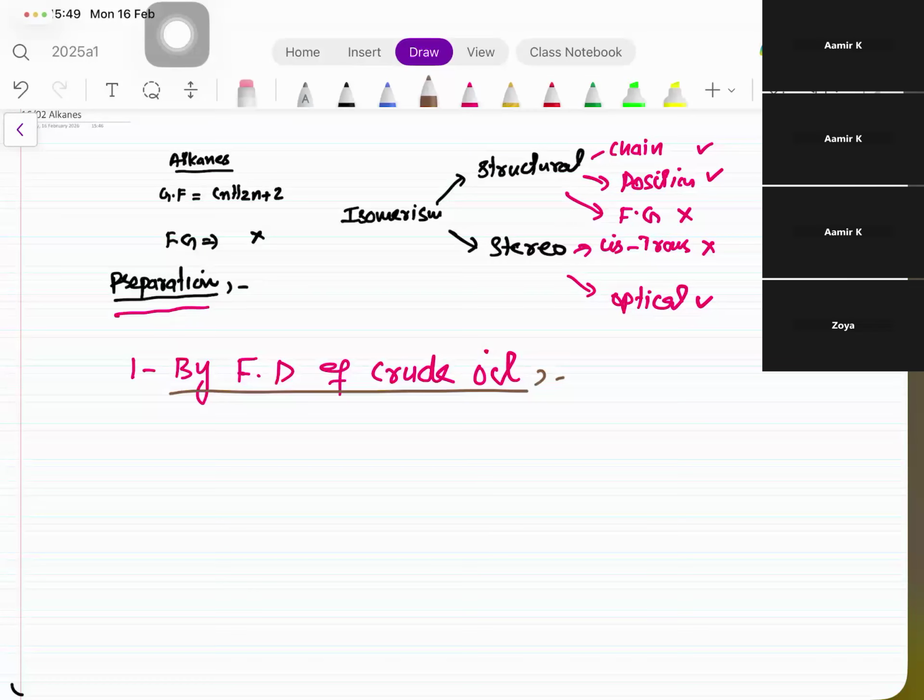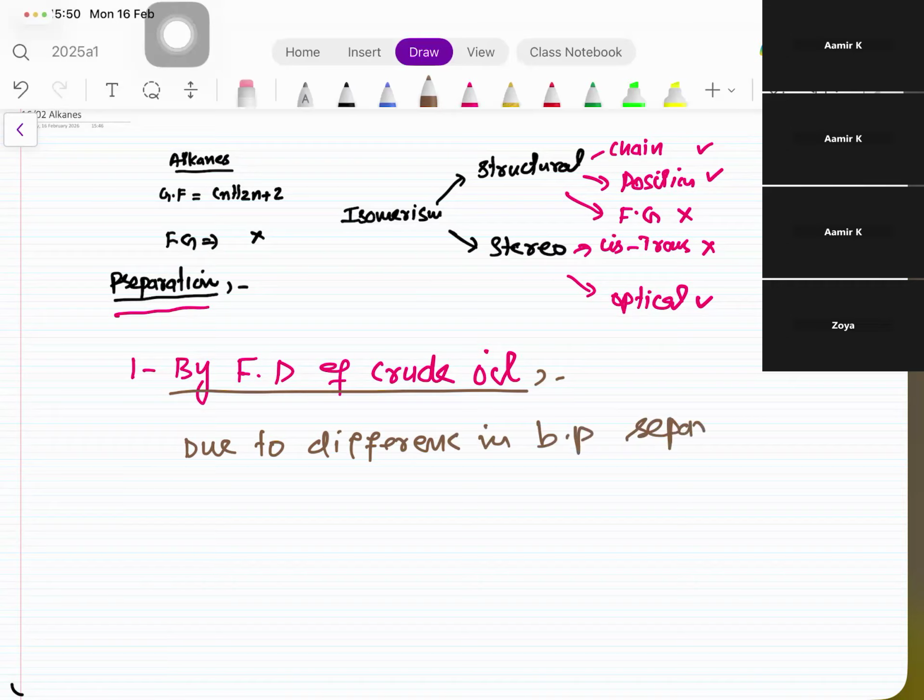Petrol, diesel, kerosene oil, they all are alkanes. So they are prepared by the fractional distillation of crude oil or petroleum. Due to the difference in their boiling points, they are separated.